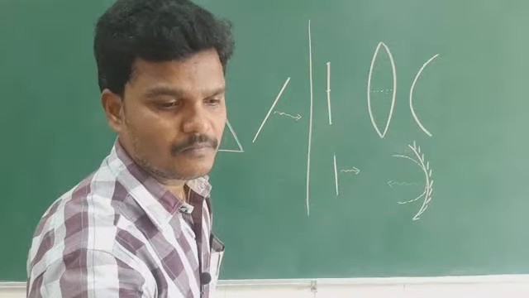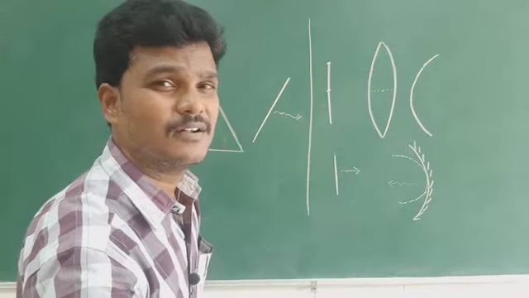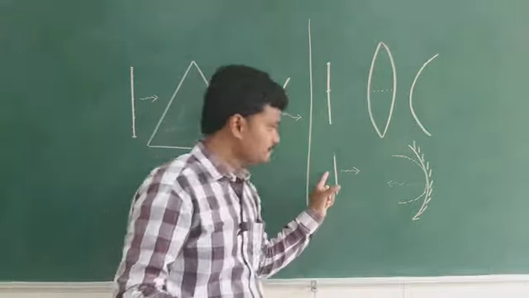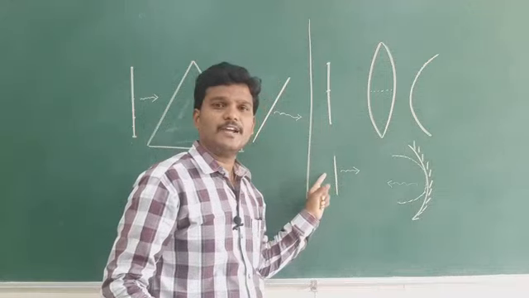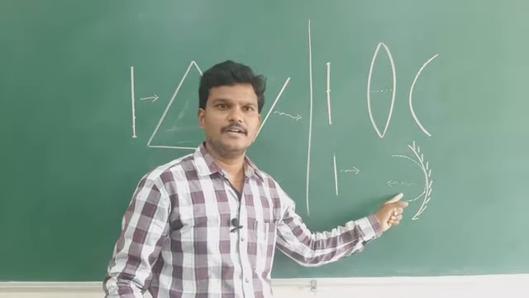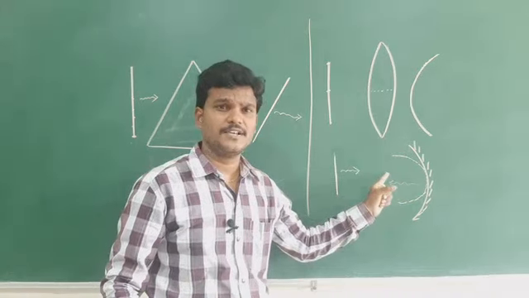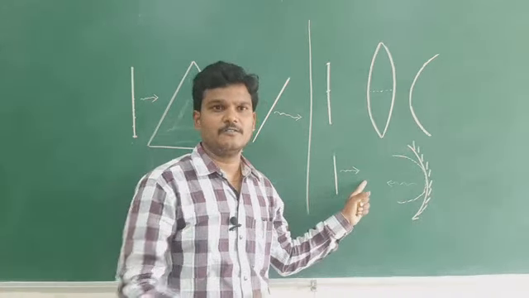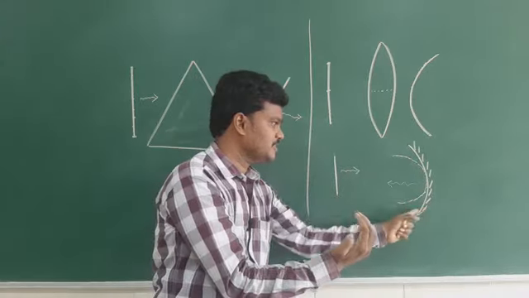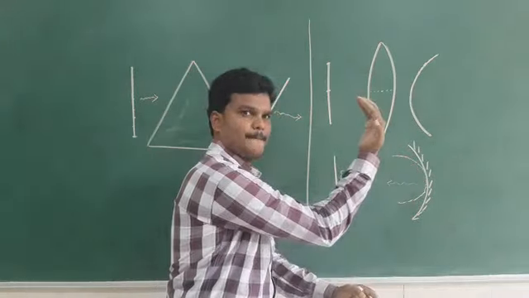And one more. If a plane wave front is incident on a concave mirror, it will be reflected as a spherical wave front with concave surface. Is it concave or convex? Concave.